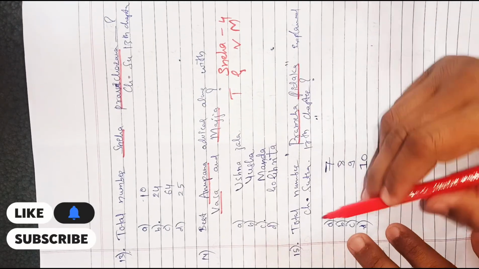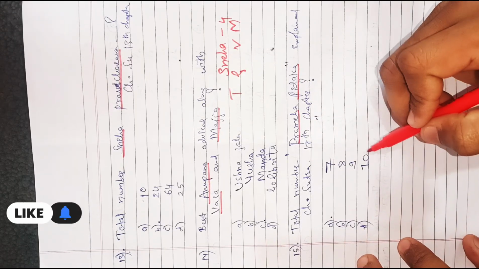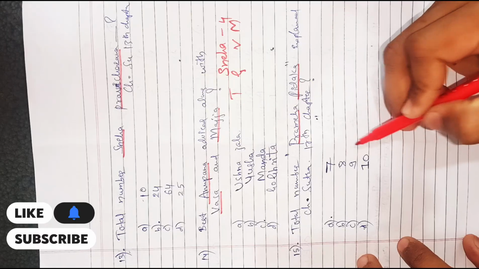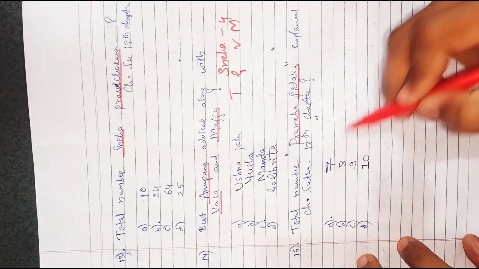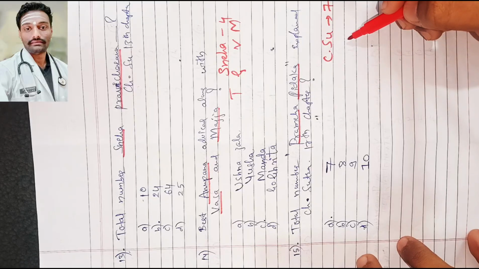Next question, total number of Prameha Pidika explained in Charaka Samhita Sutra Sthana 17th chapter. If you know the answer, write in the comments. Options are 7, 8, 9 and 10. According to Charaka Acharya, total Prameha Pidikas are 7. According to Sushruta Acharya, Prameha Pidikas are 10.